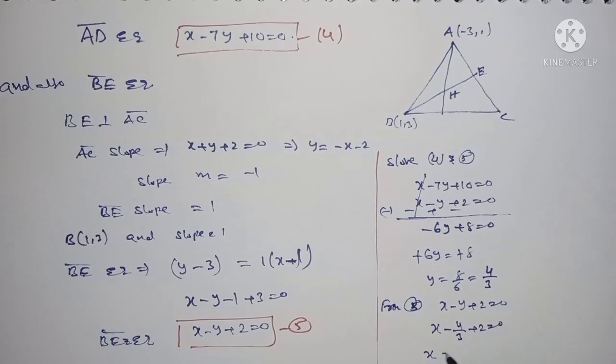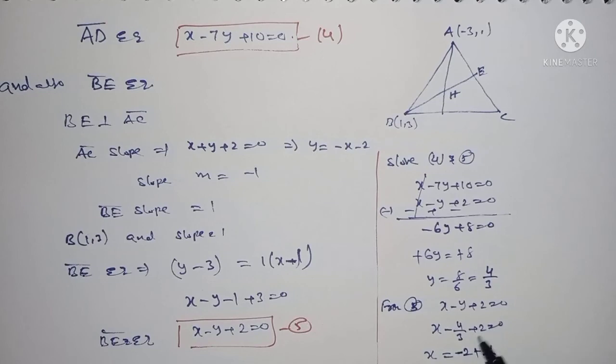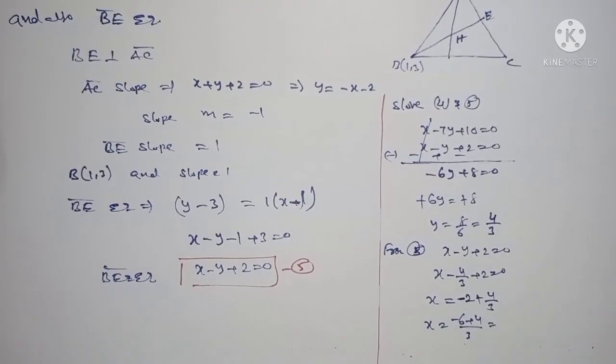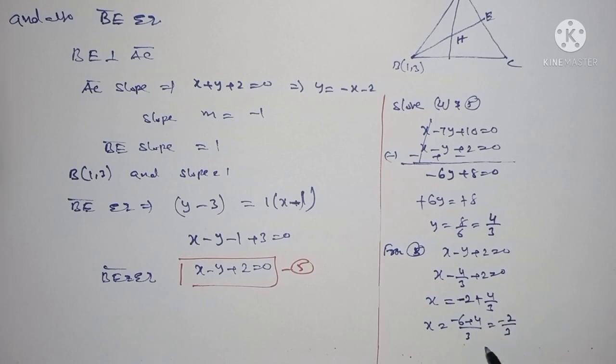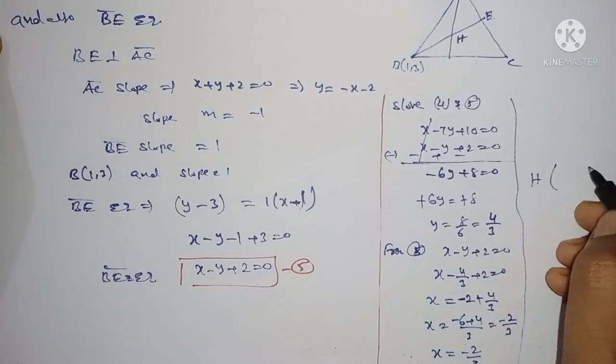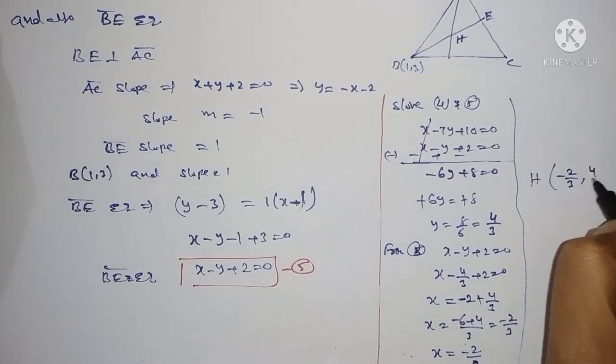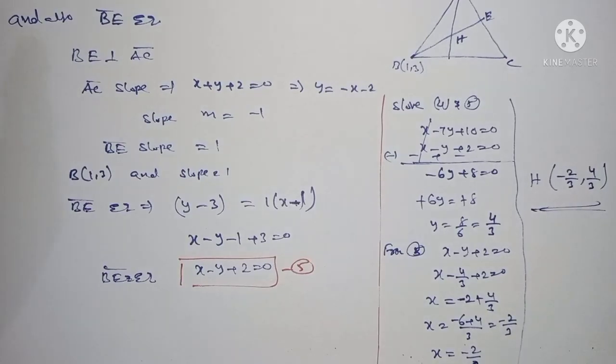X is equal to minus 2 plus 4 by 3, which is minus 6 plus 4 by 3, minus 2 by 3. X is equal to minus 2 by 3. Therefore, H, the orthocenter, is minus 2 by 3 comma 4 by 3. This is the orthocenter finding.